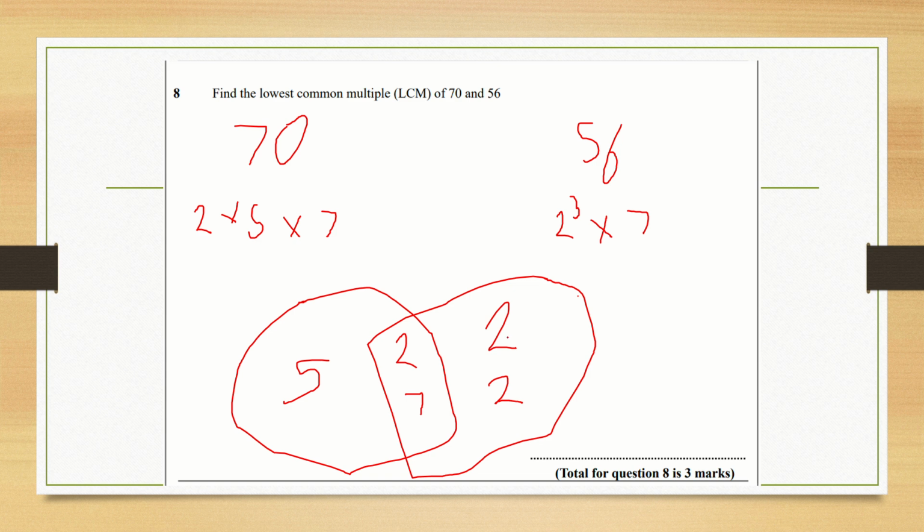Now, to find the lowest common multiple, instead of multiplying the two numbers in the middle, which gives us the highest common factor, we simply multiply all the numbers in the entire diagram. So we want to do 5 times 2 times 7 times 2 times 2, which is going to give us 280. And 280 is our lowest common multiple, so we can write that out. That is 2 times 2 times 2 times 5 times 7. So 280 is our final answer.